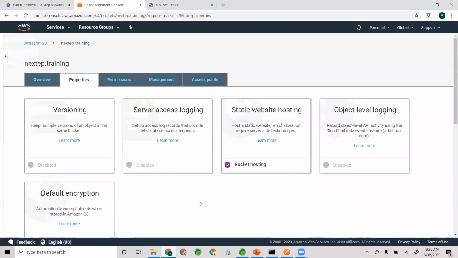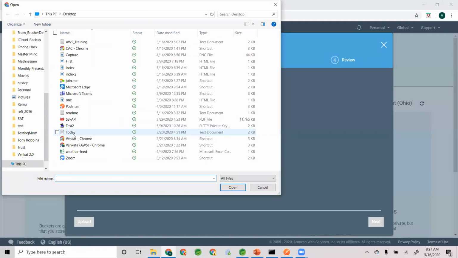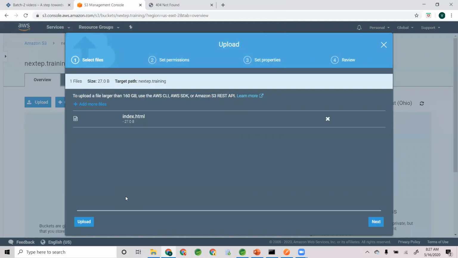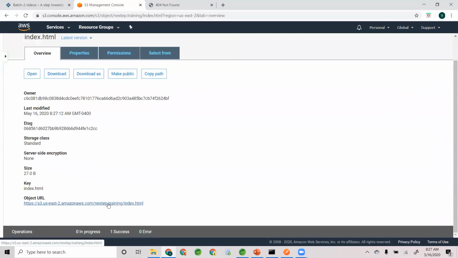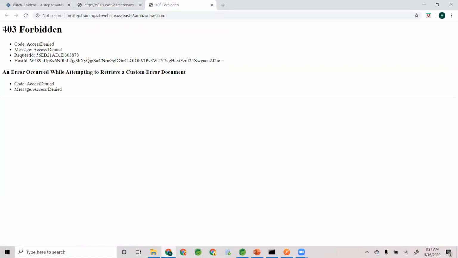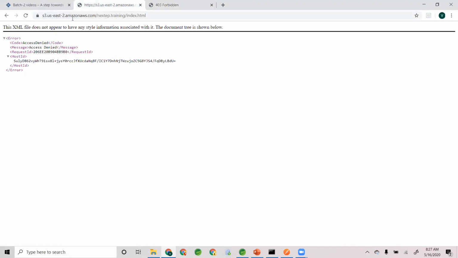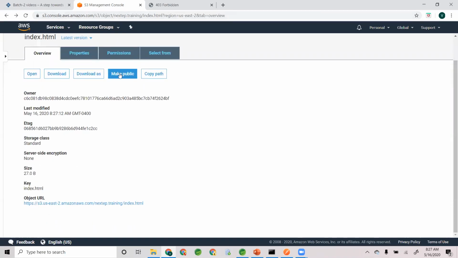Now what we'll do is upload a simple index.html file. Just a simple upload of index.html. Go here. Oops, access denied. Go here, 403 forbidden. So I found index.html, but I'm sorry, you don't have access to this website, is what it's saying. Okay, because we did not make that object public. Just click on make public.